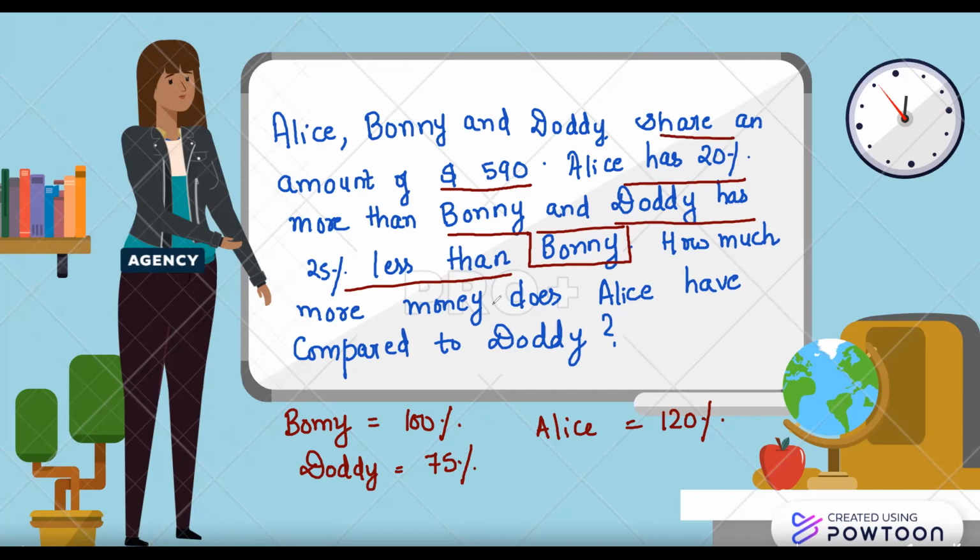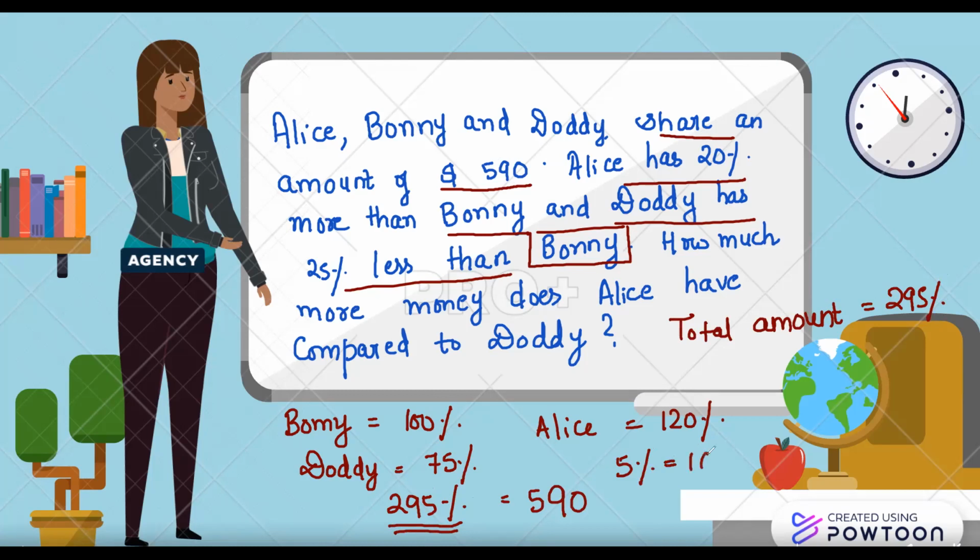Now the total amount is given as 590. If you add all of them, how much is our total in percentage? This comes to be 295%. That means 295% is equal to 590. So 5% is equal to $10.